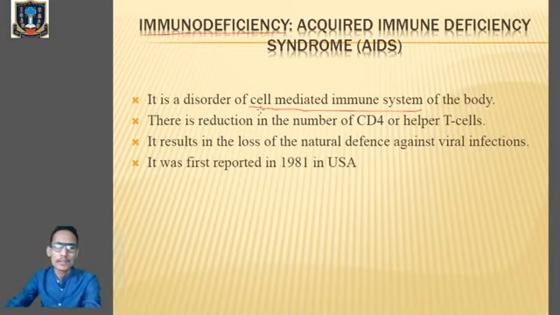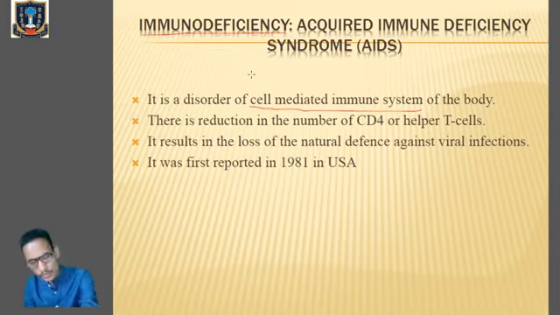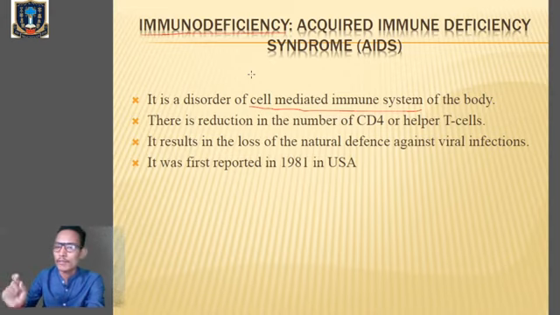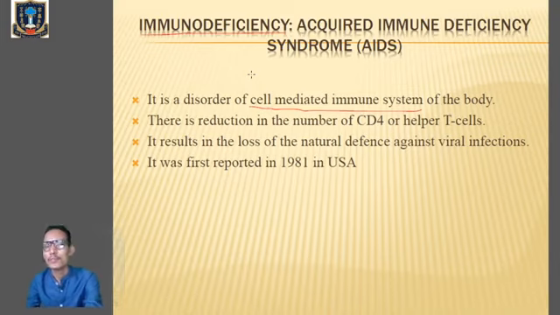So therefore, AIDS is mainly a disorder of the cell-mediated immune system of the body, where the HIV virus will directly go and infect the T lymphocytes or the T cells. Now, why do you think that whenever the HIV virus attacks the T lymphocytes, there is a decrease in the body's immune system? The name suggests immunodeficiency. There will be deficiency in the immune system of an individual. So once the HIV virus enters the body, it will go and infect the T lymphocytes.